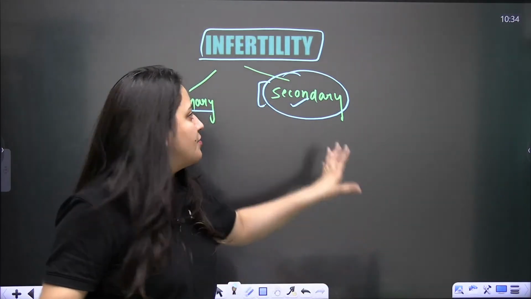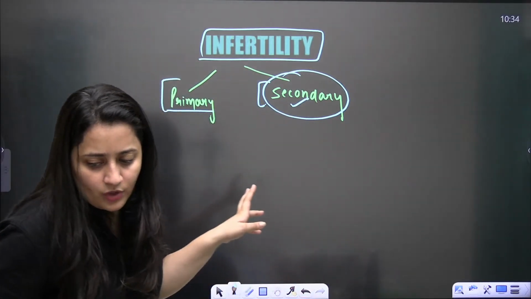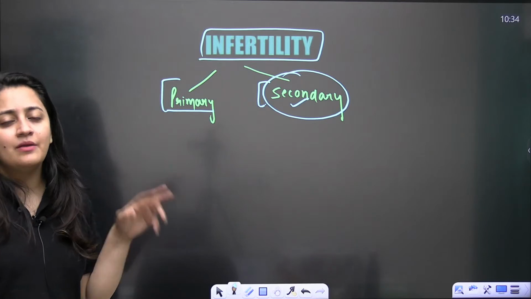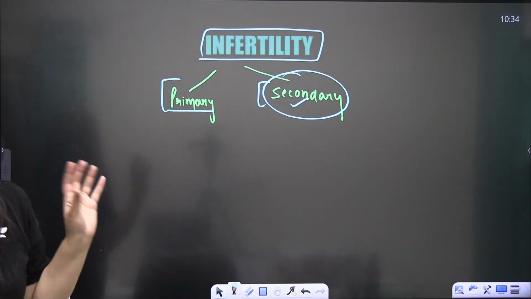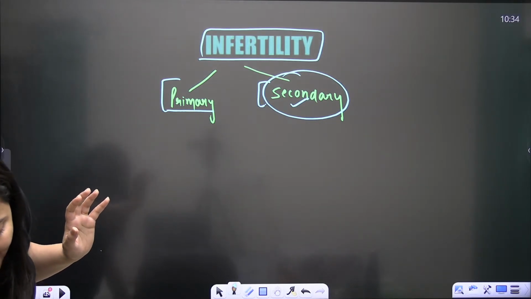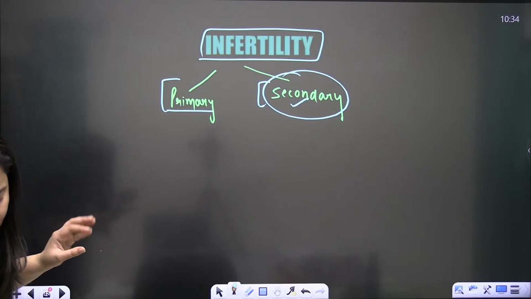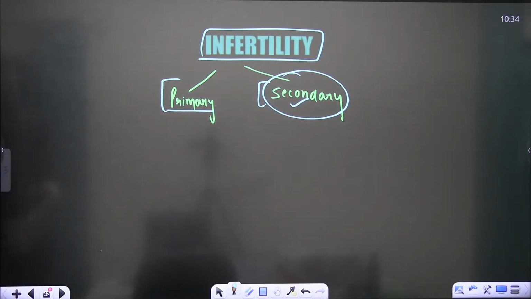So we have the primary infertility and the secondary infertility. Clear, bache?